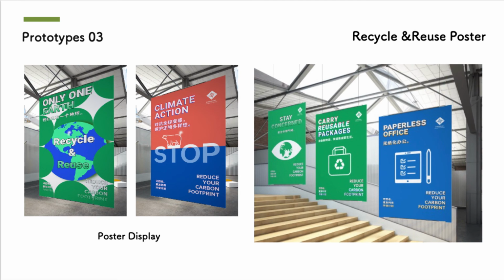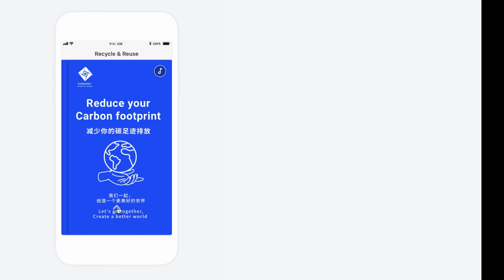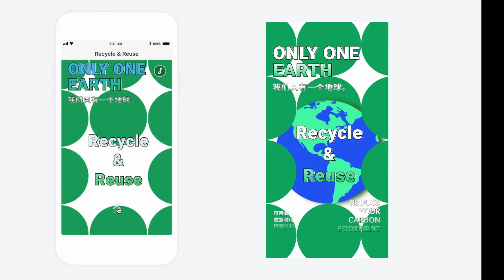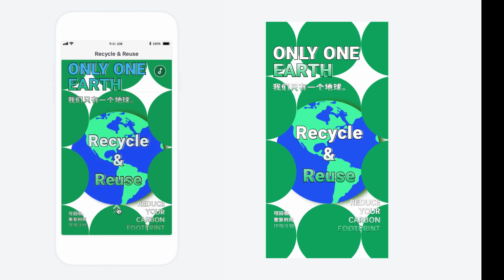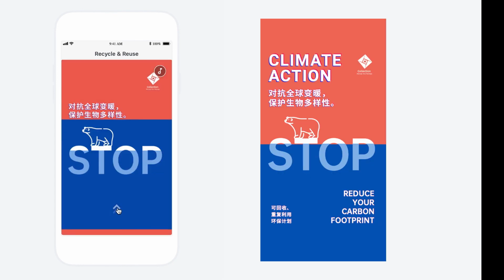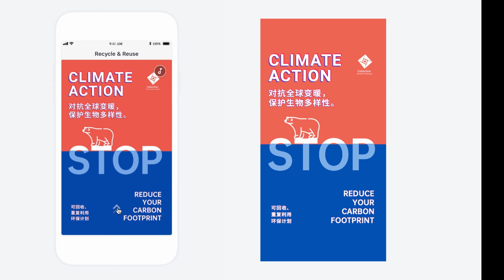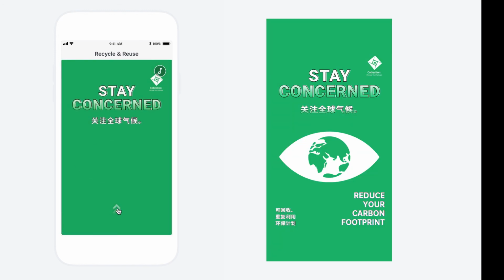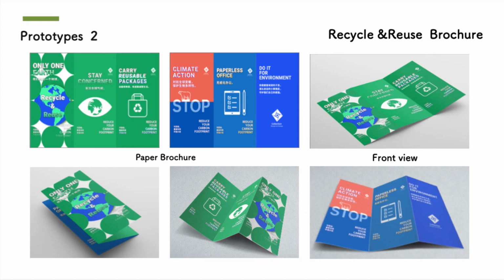Prototype 3 is a series of posters and brochures. The poster can be placed on the shared packaging box, and the brochure can be placed next to the touch screen and the application page of prototype 2, which is convenient for users to take and read.